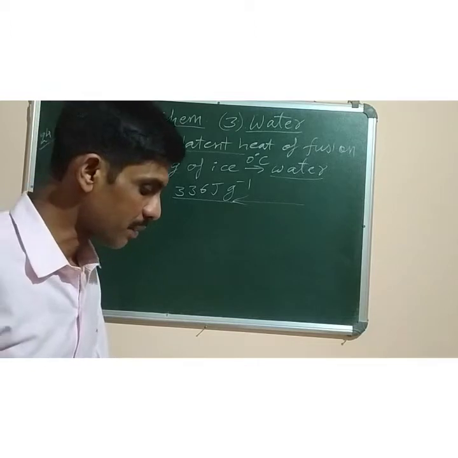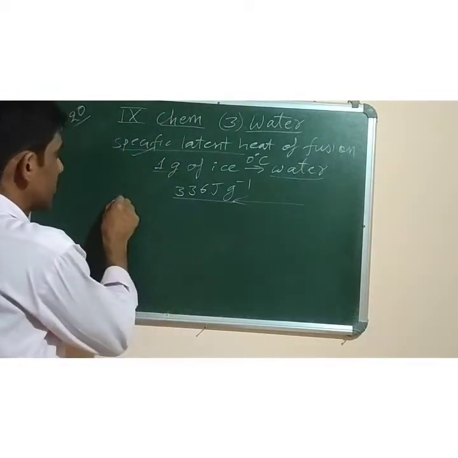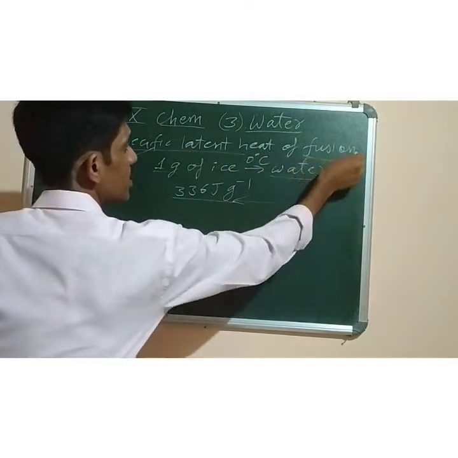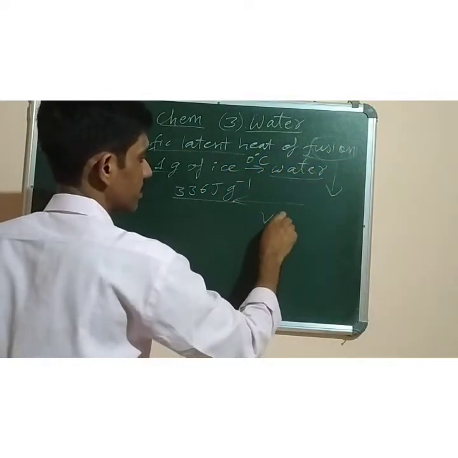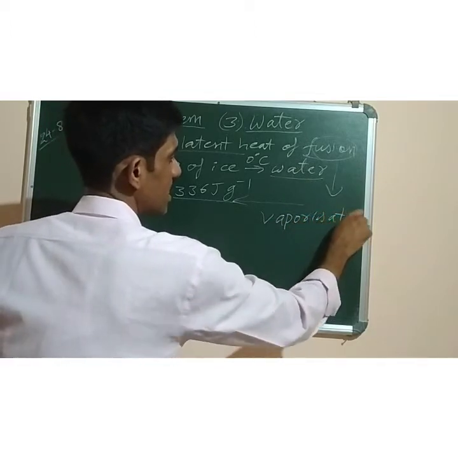Okay. Then the second point is specific latent heat of vaporization. Same as specific latent heat of fusion, now vaporization. So what is the definition of this one?